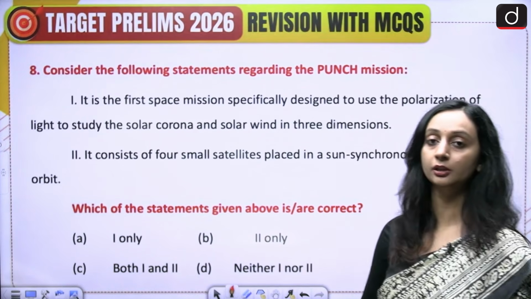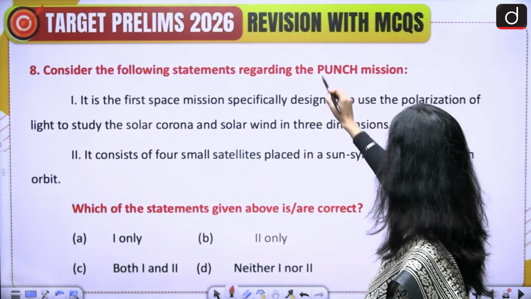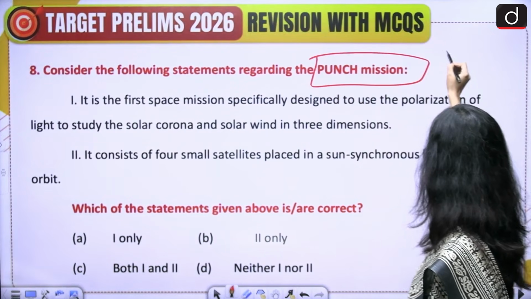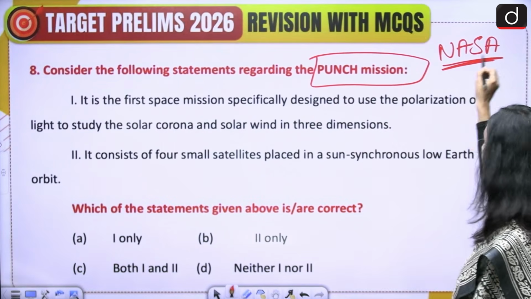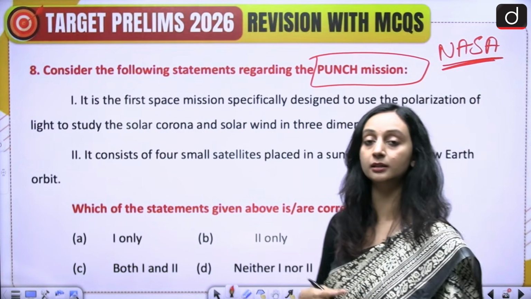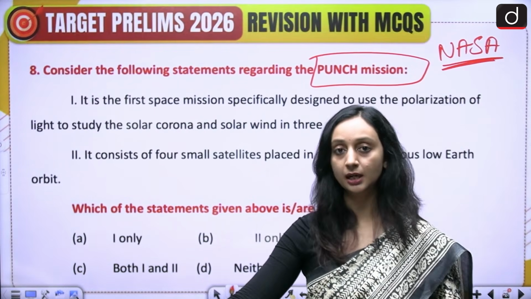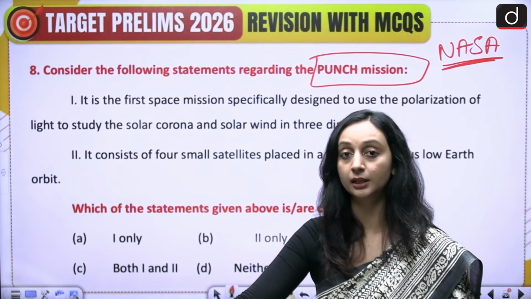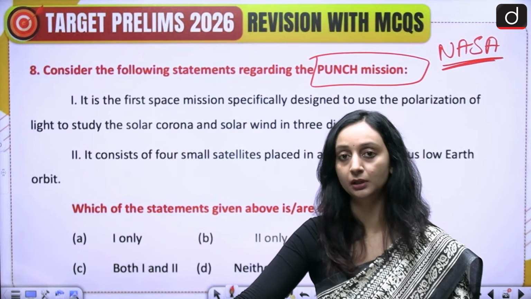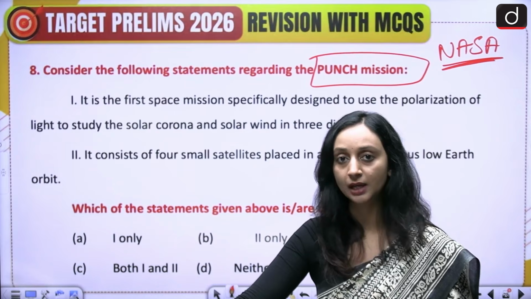All right, so here we are talking of the Punch mission. Punch mission is actually a mission of NASA that is supposed to study the sun and its surrounding atmosphere. It is supposed to study the corona, use polarization of light to study the corona and the atmosphere of the earth, solar winds, everything of that sort.